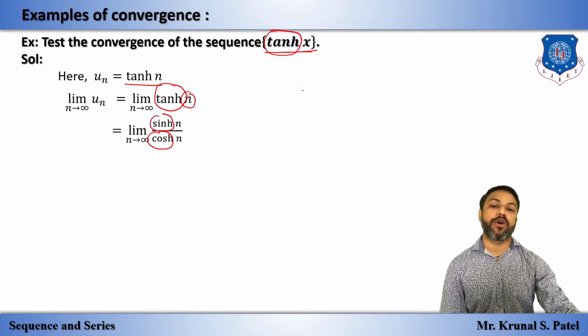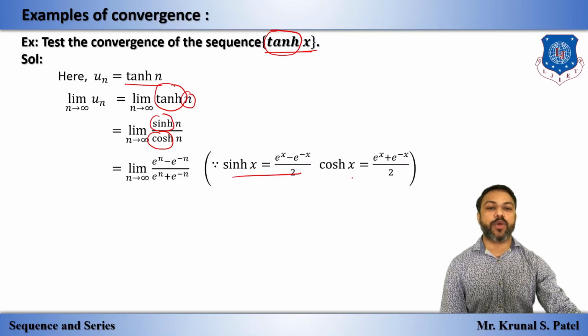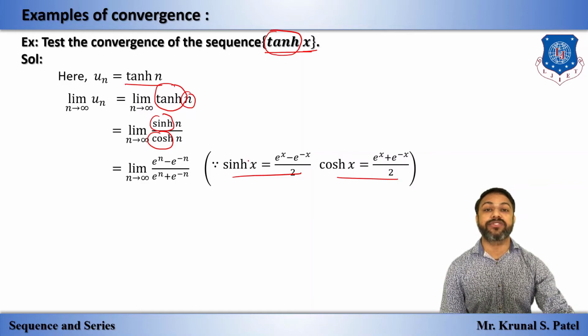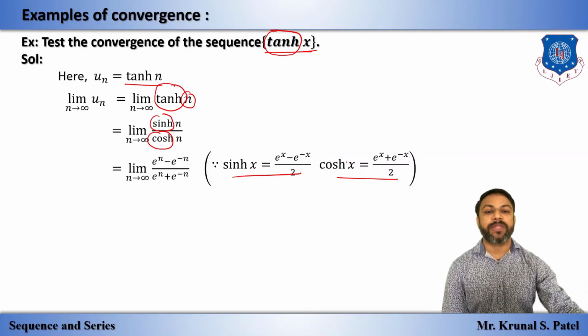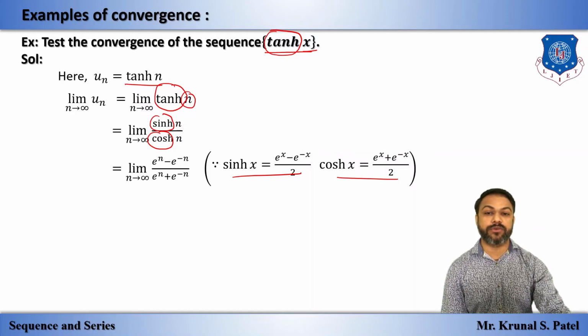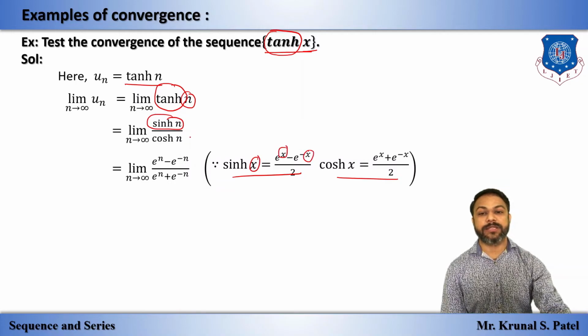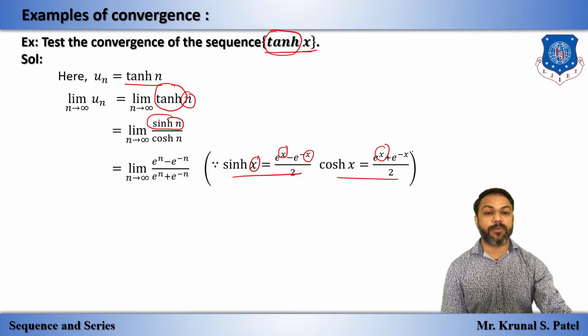Now we have the definitions of sine hyperbolic x and cos hyperbolic x. This is the definition of the hyperbolic functions. What is the definition of sine hyperbolic x? E raised to x minus e raised to minus x, by 2, and the definition of cos hyperbolic x is e raised to x plus e raised to minus x, by 2. So we will apply both definitions to this sine hyperbolic n. Here x will be n, and in the same way in the denominator cos hyperbolic n gives this n. So sine by cos, and the 2 cancels out.